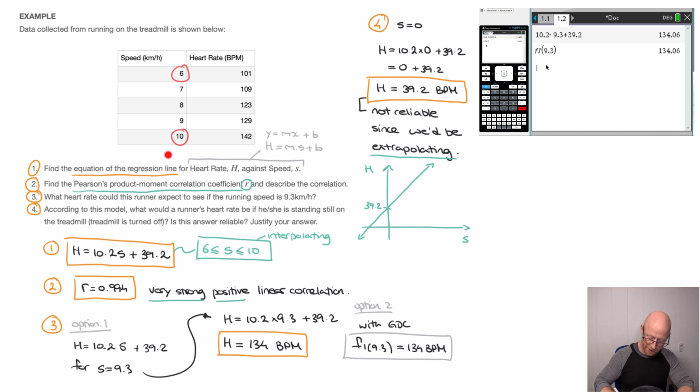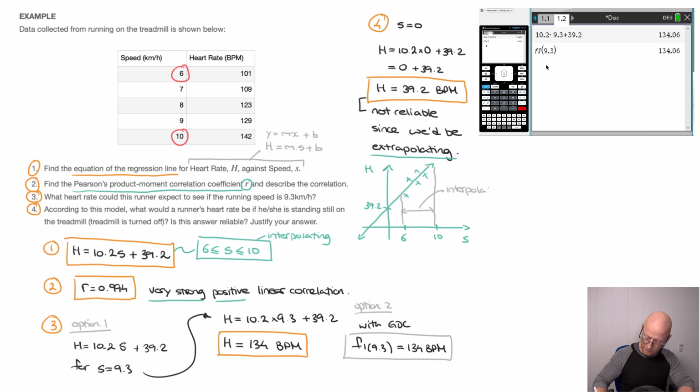And so the data that we have that was collected here starts at a value of s of 6. So I can represent that there, and I'll say 10 is right there. And so we have values of data between 6 and 10. And so put simply, the model we have is fine for values of s between 6 and 10. So here we'd be interpolating.